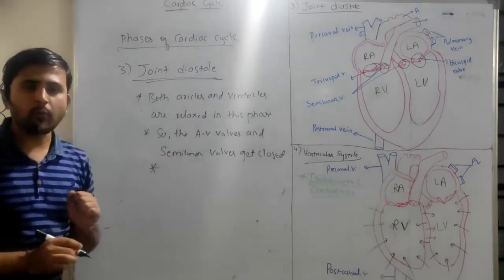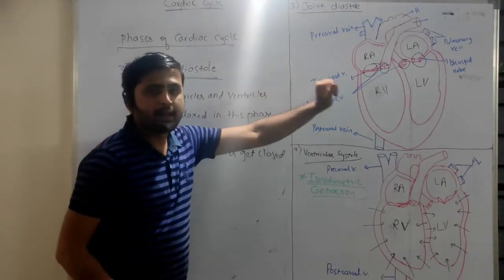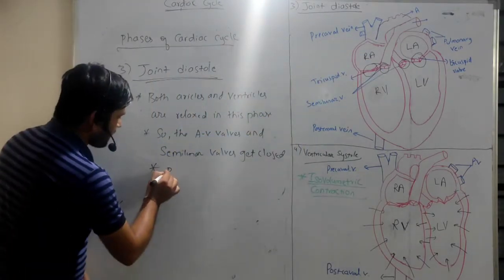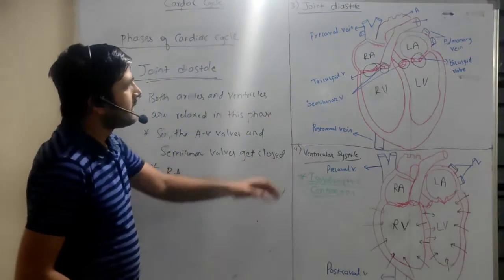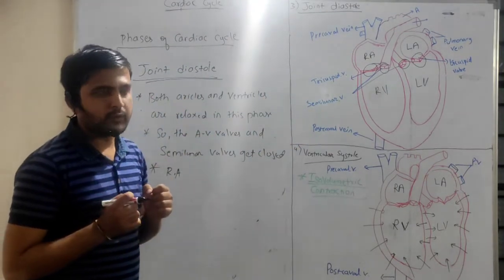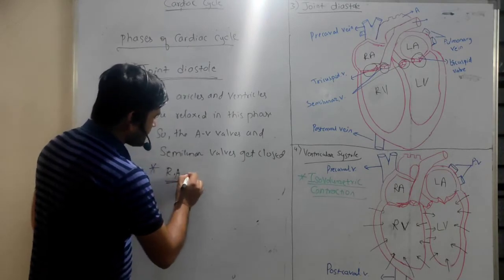Another, third point is that during relaxation, in case of the right auricle, the right auricle starts to fill with blood.